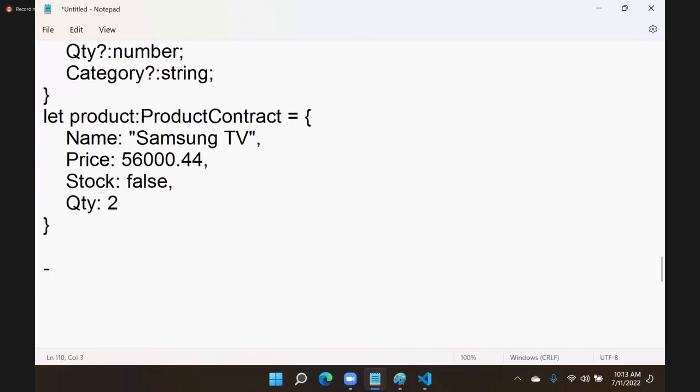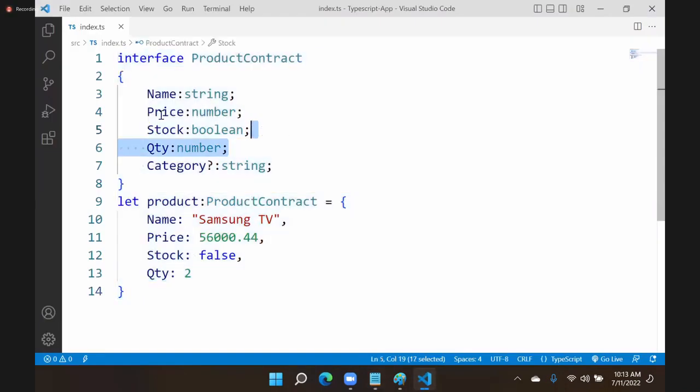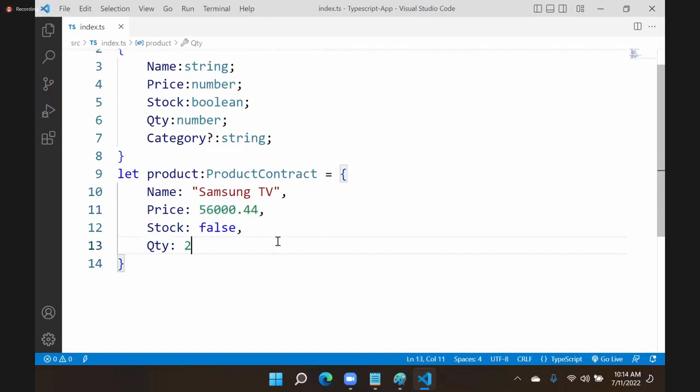Another important point is that a contract can contain read-only rules. A contract can contain optional rules, and a contract can contain read-only rules. What is meant by read-only rules? See here, suppose we have price. After mentioning price, suppose we have category. Category is electronics. Okay, fine.